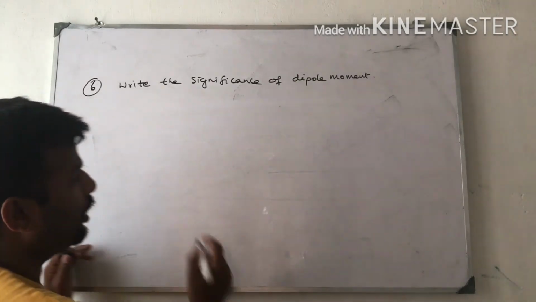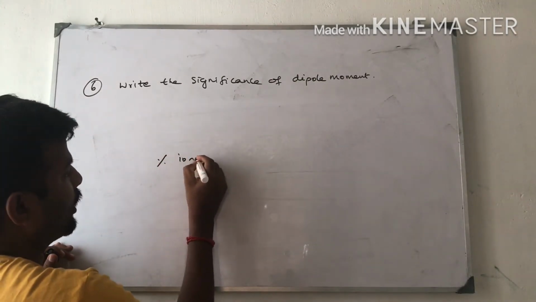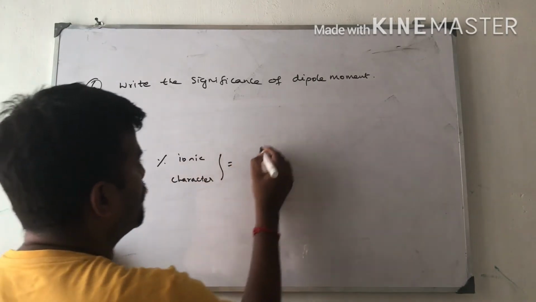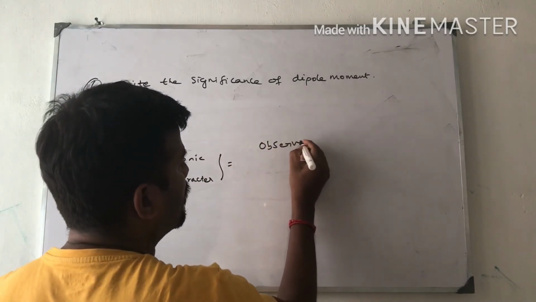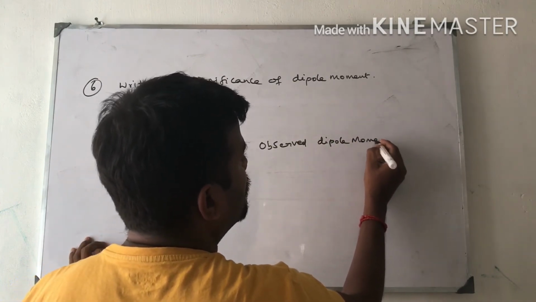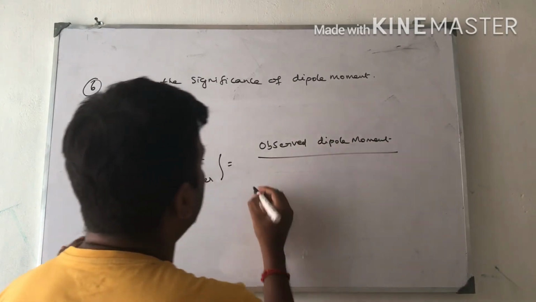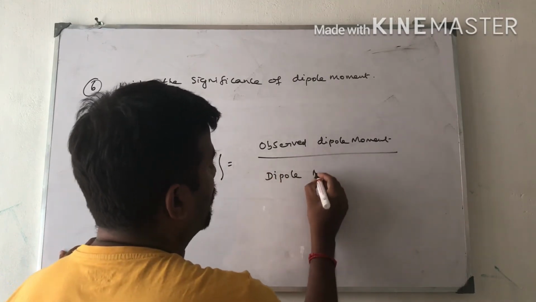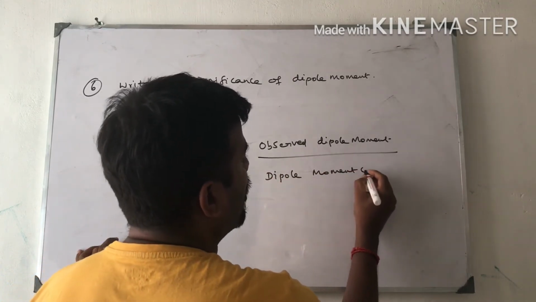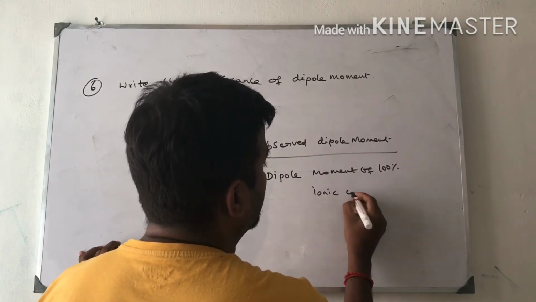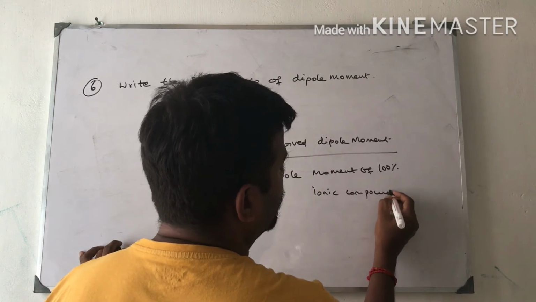It is a formula. Percentage ionic character is equal to the observed dipole moment divided by the dipole moment of a 100% ionic compound, into 100.